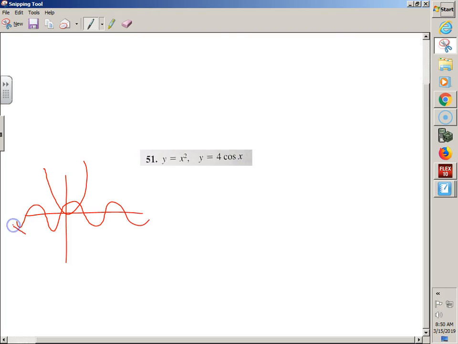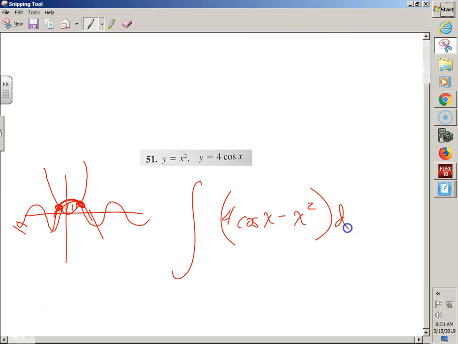I apologize. I think it's actually pretty symmetric, so it should have looked more like that. It's nice and pretty. What can you do on your graphing calculator? Can't you find these intersections? And then can't we do top minus bottom? You can already see we're going to have 4 cosine of x minus the parabola, because my cosine is on top and my parabola is on bottom. When I do my intersection, answering first curve, second curve, guess, we end up with nasty things like